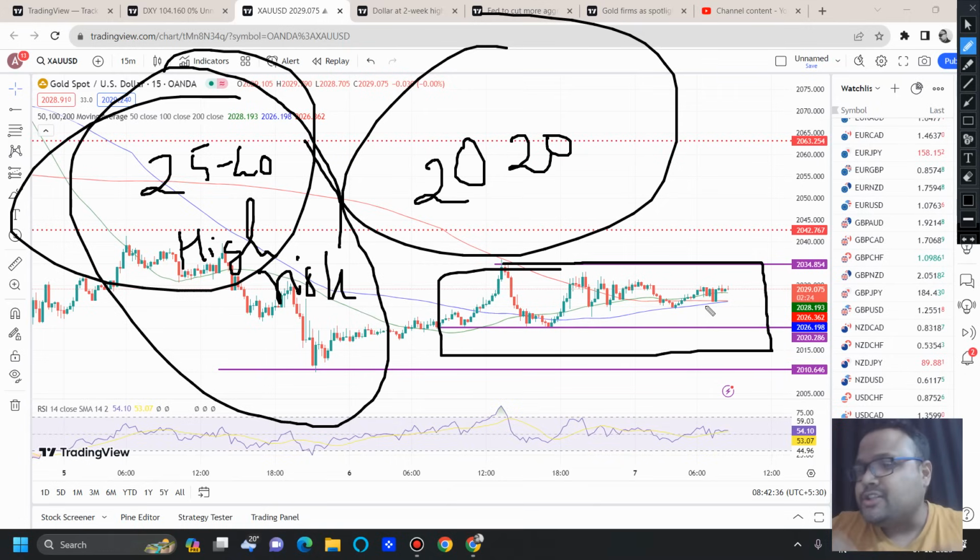But if you have the itch, what we call खुजली, okay, then you can look for some positions around below 2020 if market breaks it.